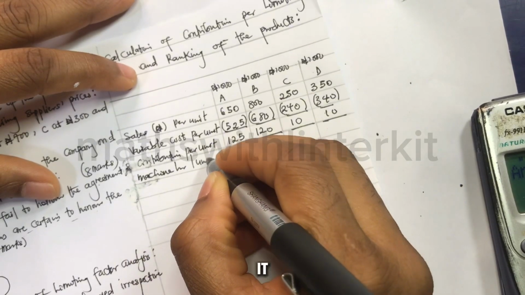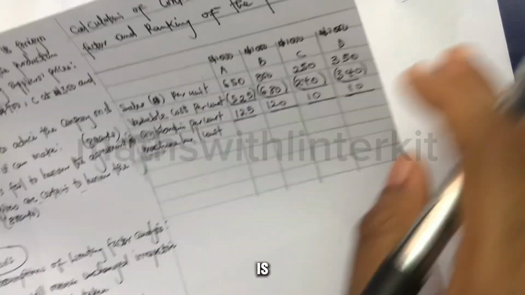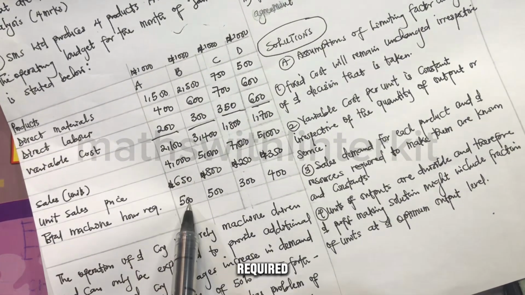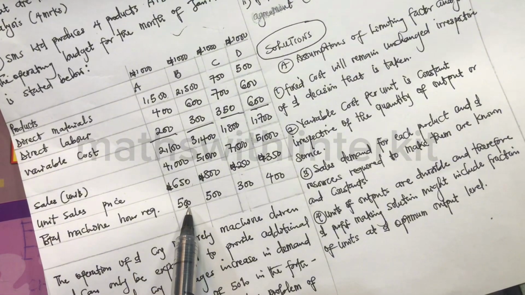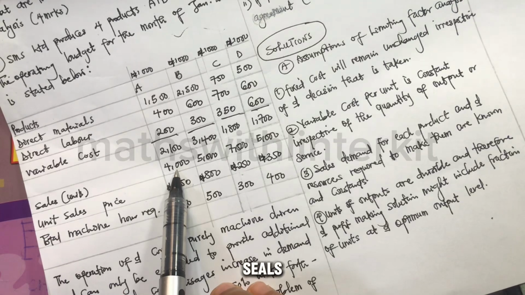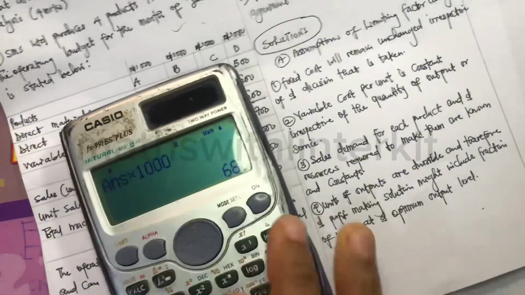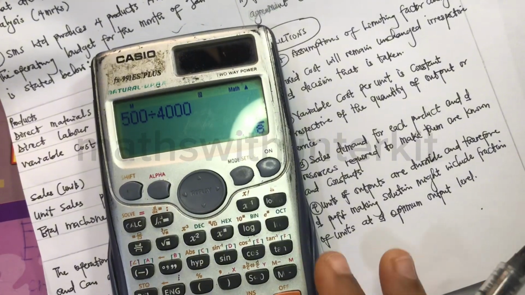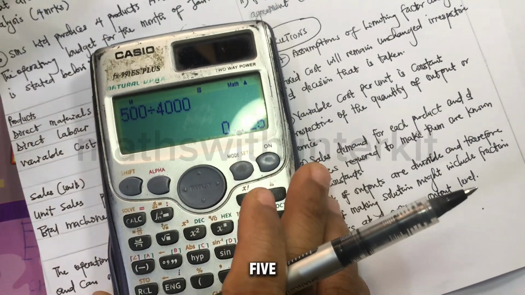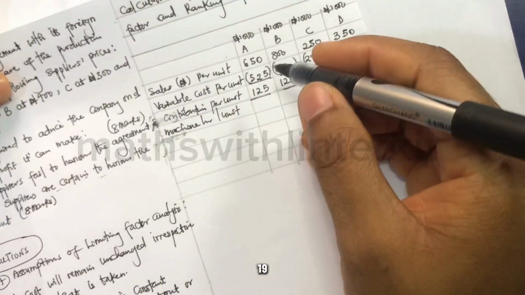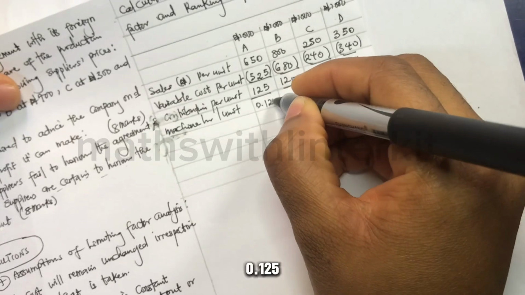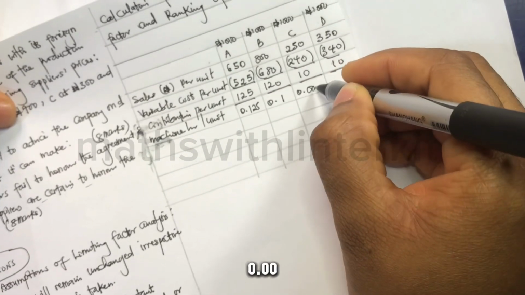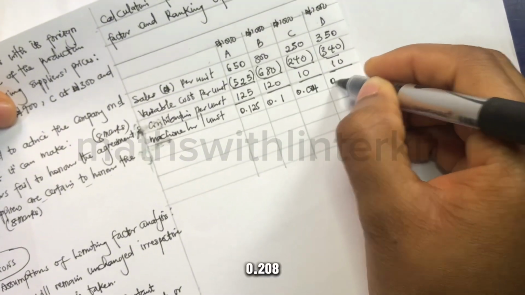To get the machine hour per unit, it is going to be your total machine hour required divided by your sales unit. That'll be 500 divided by 4,000. That'll be 0.125. So machine hour per unit will be 0.125. The other ones are 0.1, 0.04, and 0.208.